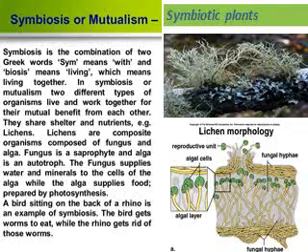Example, lichens. This is the picture of the lichens, which is the symbiotic plant. Lichens are composite organisms. It is composed of fungus and algae. Fungus is a saprophyte and algae is an autotroph.